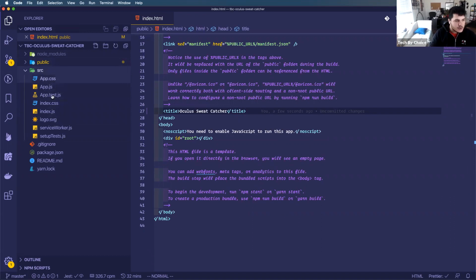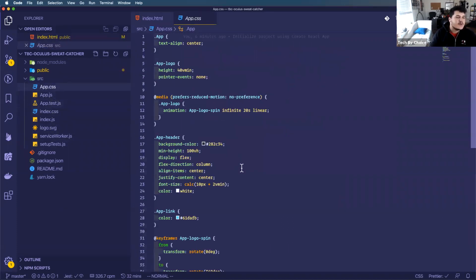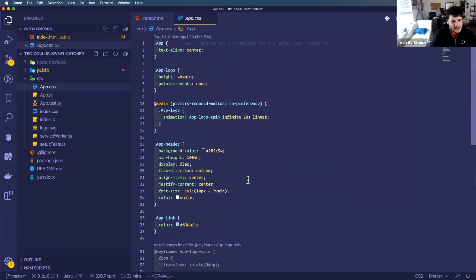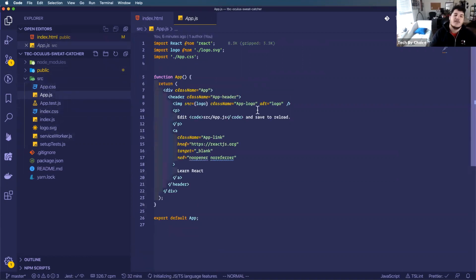But inside our source folder, we have a variety of different JavaScript files. You can tell it's a JavaScript file because it ends with .js, and CSS files. Again, CSS, awesome language that we're going to cover next Thursday. What we kind of have to understand for these two is that JavaScript and React can do a lot of really cool things.